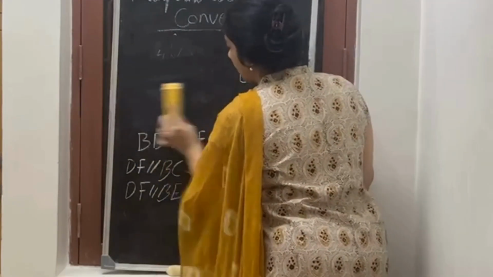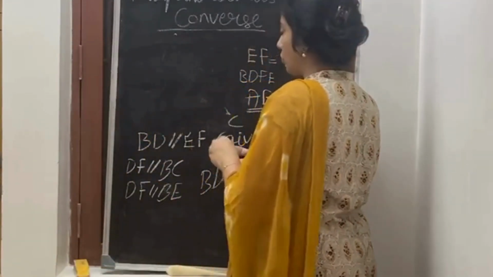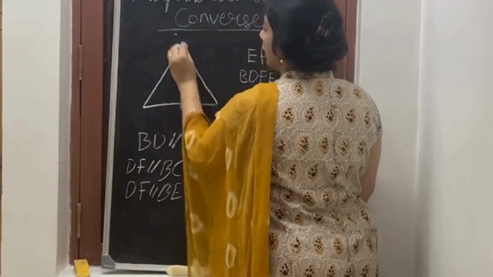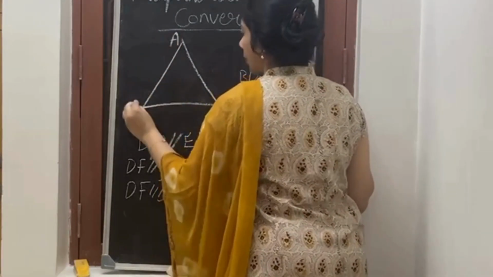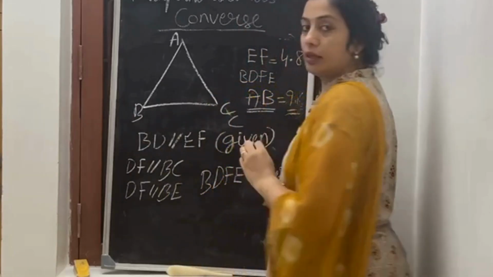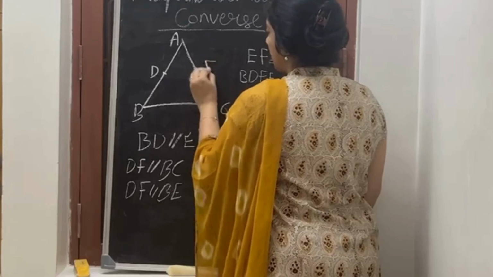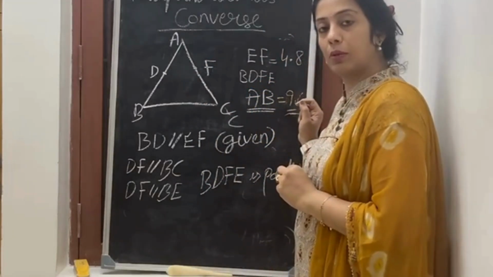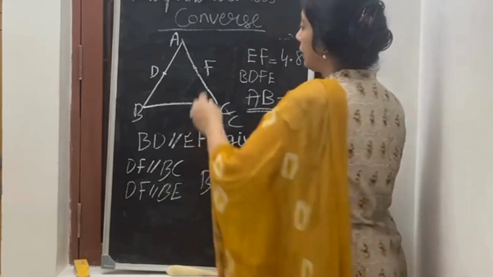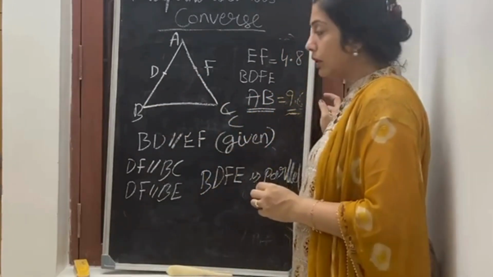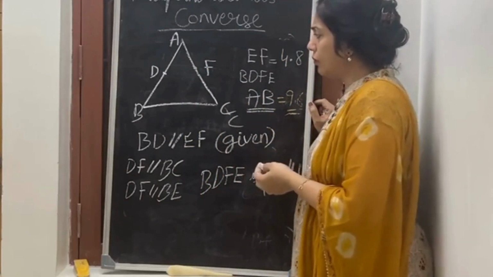They had not given me the diagram in the question. They had told me ABC is a triangle. So what should I do? I should read the question line by line. First they told me ABC is a triangle. Then they said D is the midpoint of AB and F is the midpoint of AC. After that they said extend F in such a way that it is parallel to BD. So where should I extend F?